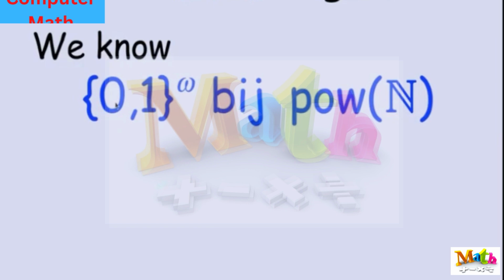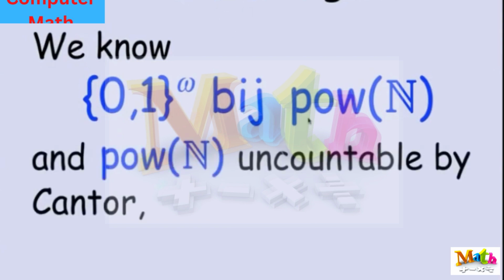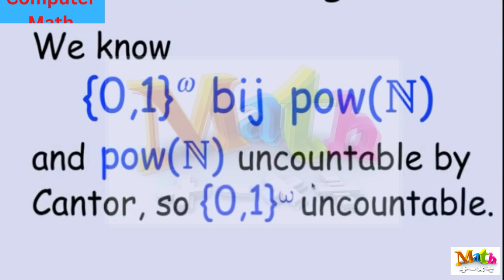So what I'm illustrating is that the proof that we used directly, by a diagonal argument, to figure out that {0,1}^ω was uncountable is really a special case of the more general diagonal argument that we use to prove Cantor's theorem, and we get that {0,1}^ω is uncountable as a consequence of Cantor's theorem about the power set of N. So we've got two different ways to prove that the infinite binary sequences are uncountable.